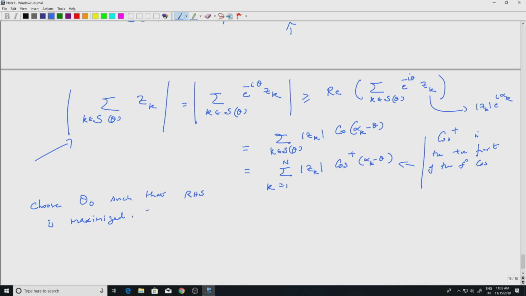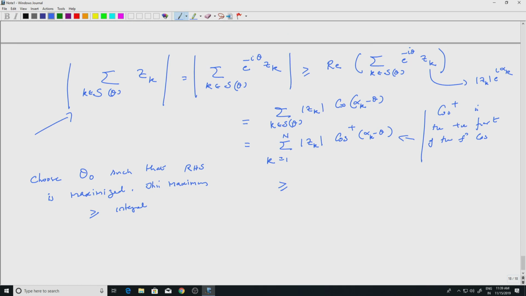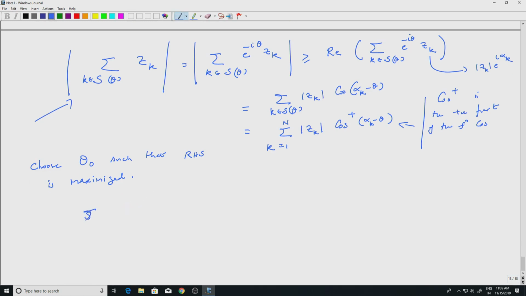But then this maximum is greater than or equal to some integral. So the summation over k in S theta naught of modulus z k is greater than or equal to the summation k equal to 1 to n of mod z k cos plus (alpha k minus theta naught). So the right hand side is the maximum value you can get.